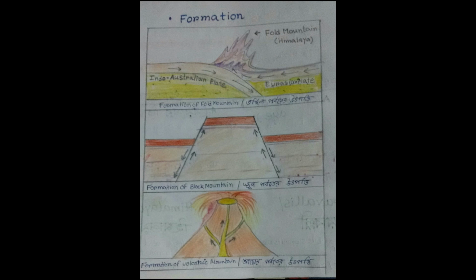You have to prepare this portion from your textbook, but on page number 39 there is only one line: the material between the two converging plates is similarly folded up to form fold mountains.